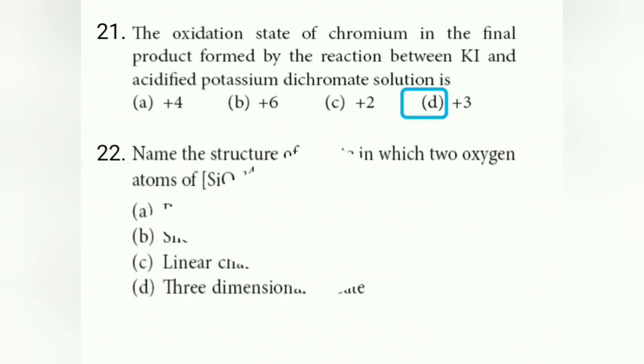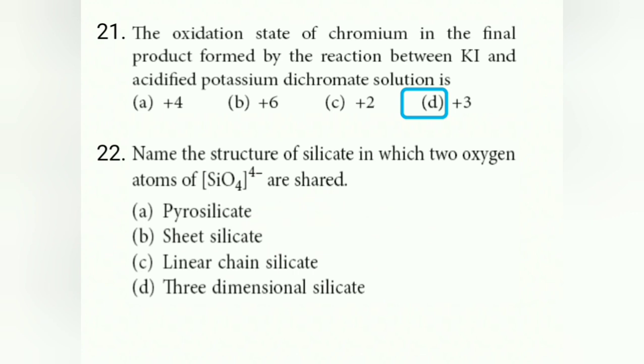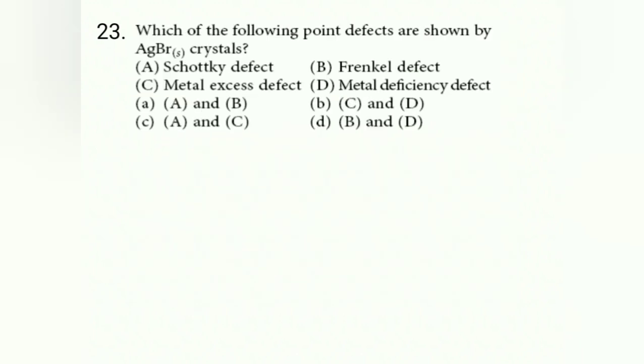Then 22nd question, name the structure of silicate in which 2 oxygen atoms are shared. We know that it is the linear chain silicate. C is the option. 23rd question, AgBr shows both Schottky and Frenkel defect. Hence the answer for this is A.